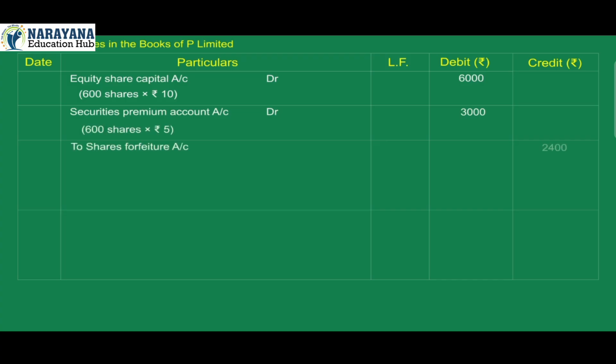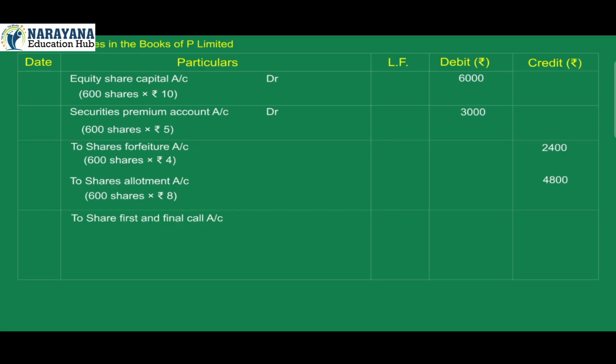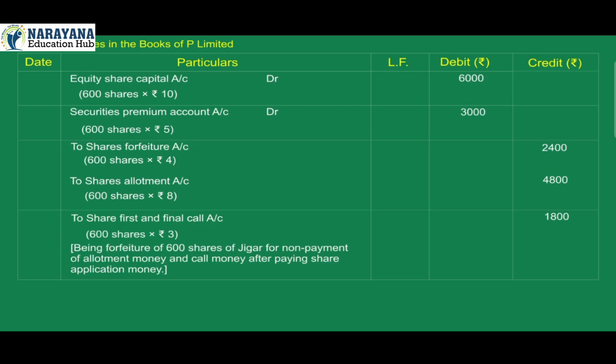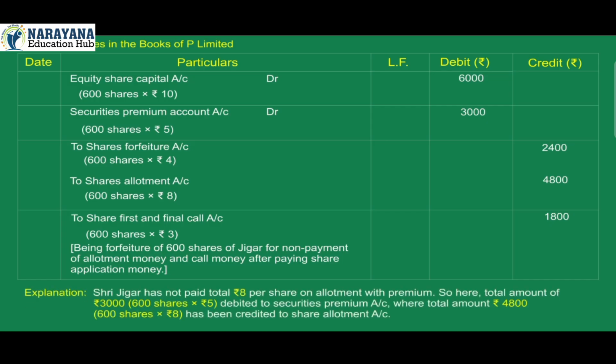To share forfeiture account credit 2,400, 600 shares into rupees 4. To share allotment account credit 4,800, 600 shares into rupees 8. To share first and final call account credit 1,800, 600 shares into rupees 3. Being forfeiture of 600 shares of Jigar for non-payment of allotment money and call money after paying share application money.